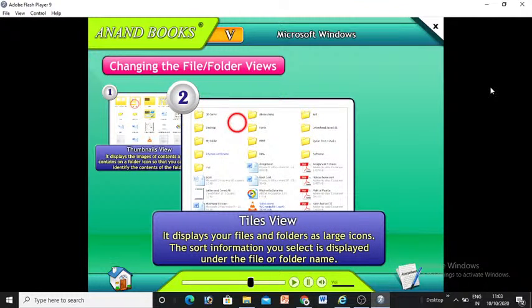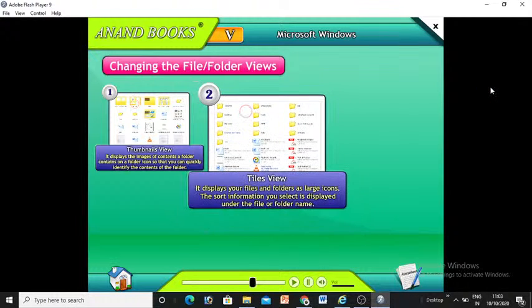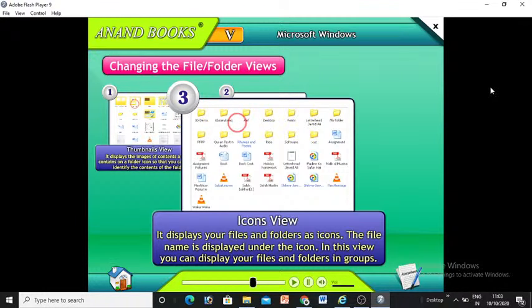Tiles view. It displays your files and folders as large icons. The sort information you select is displayed under the file or folder name. Icons view. It displays your files and folders as icons. The file name is displayed under the icon. In this view, you can display your files and folders in groups.